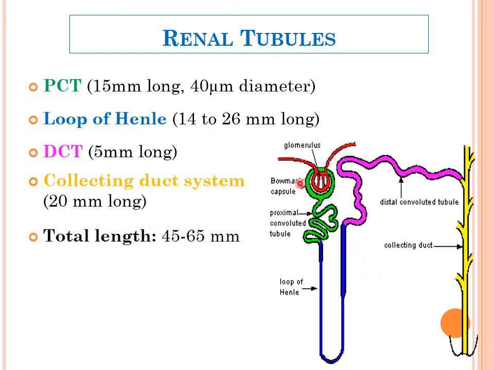Ultimately these tubules do their function of filtration, secretion, and finally the fluid that is leaving this collecting duct system is the urine that will be poured into the calyces, then into the renal pelvis, and it will be transported to the ureter.